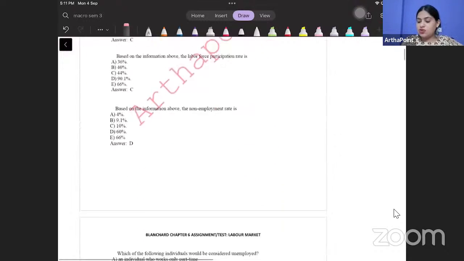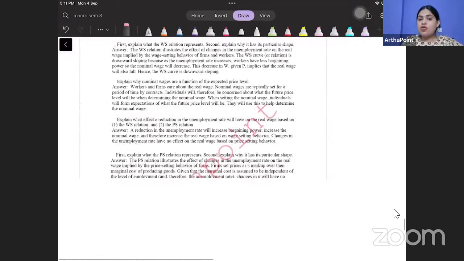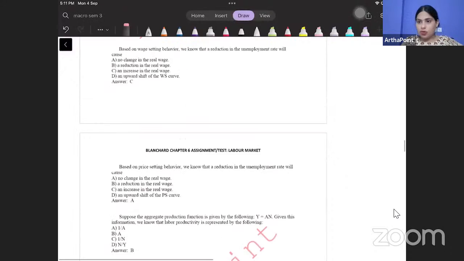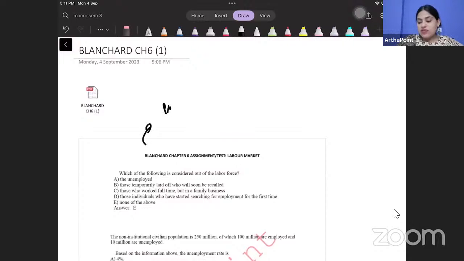These are all the MCQ questions. You can see now, this is all chapter 6. Okay. I will post this entire assignment on the portal. You will find the entire assignment on the portal. So I want each and every student to practice this assignment. Okay, beta, because you know now that 30 marks is for MCQs. So you have to practice this assignment. Today, I will do the first 10 questions in this session. For the rest, if you have any doubt at any point of time, you can post it in the Telegram group and I will solve those doubts.